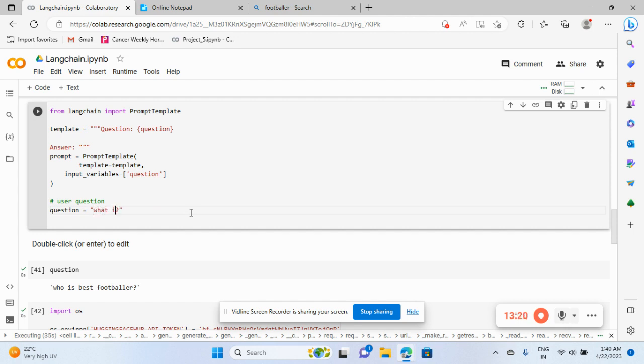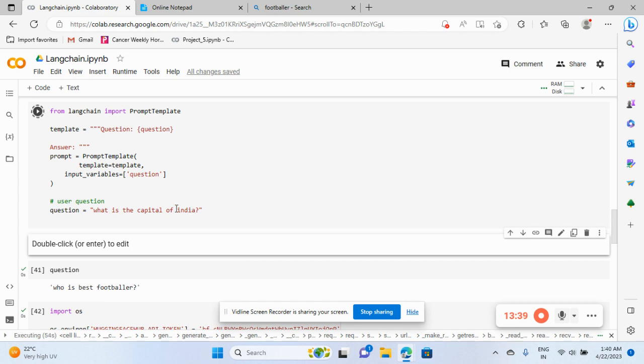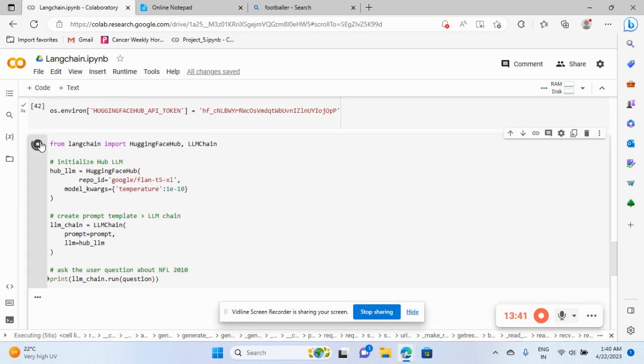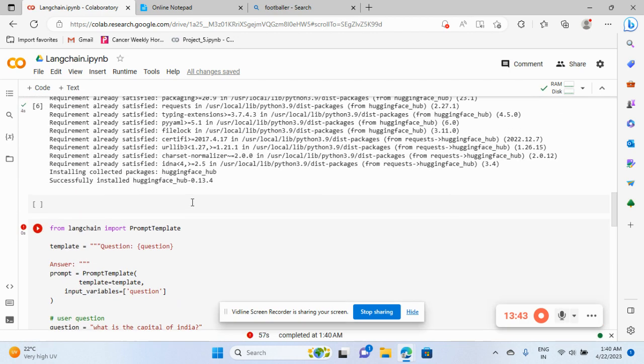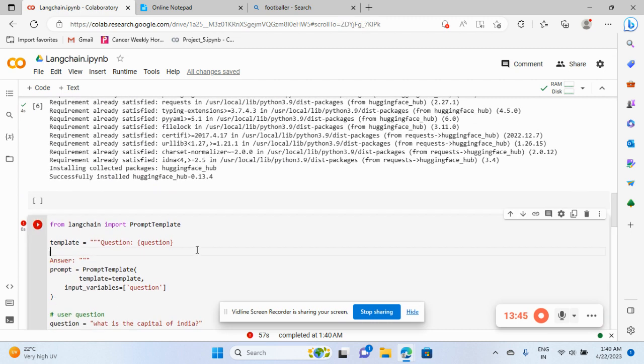What is the capital of India? Let's try this one. Stop here. Again, I'll try.